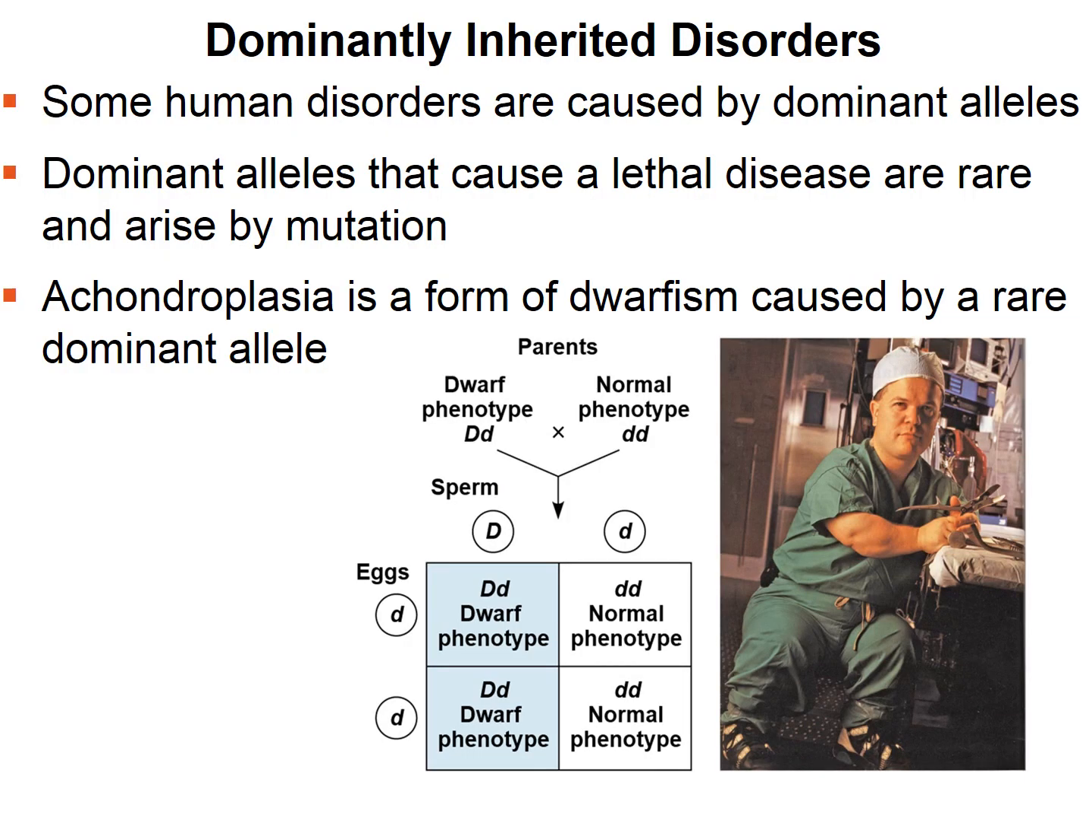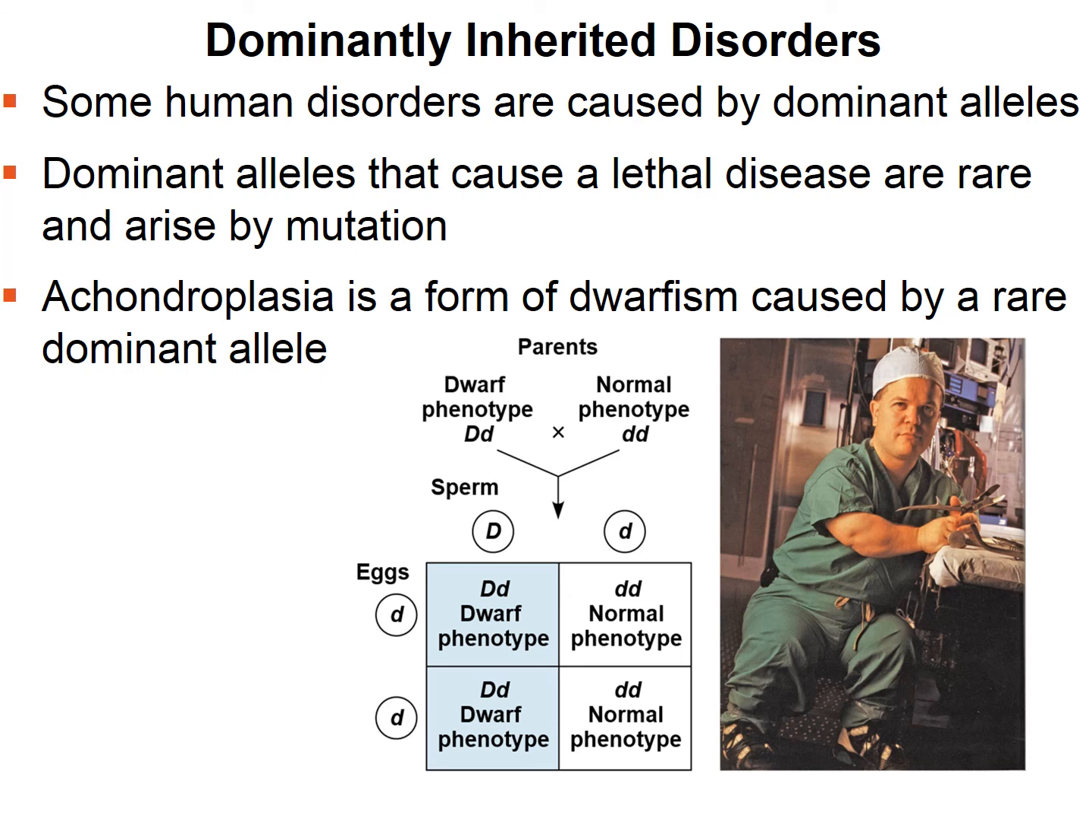The last 2 diseases we talked about, cystic fibrosis and sickle cell, are both recessive inherited disorders. Now we're going to look at an example of a dominantly inherited disorder. Now, sometimes dominant alleles can cause lethality and cause a disease that's lethal. These are rare and arise by mutation. But again, sometimes they just cause a disease itself, not necessarily death.